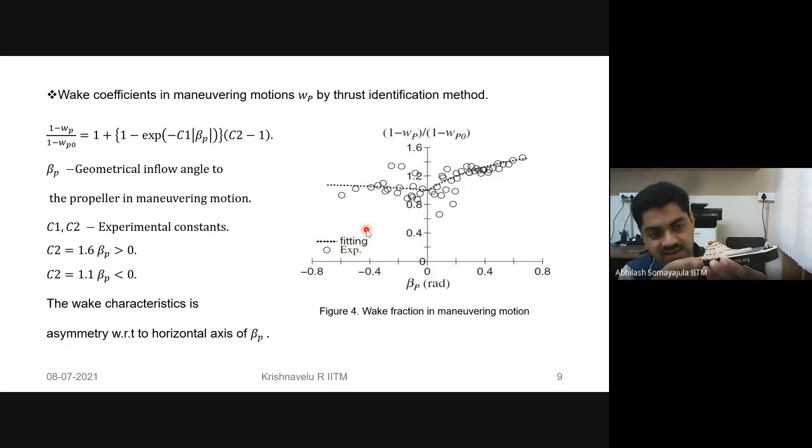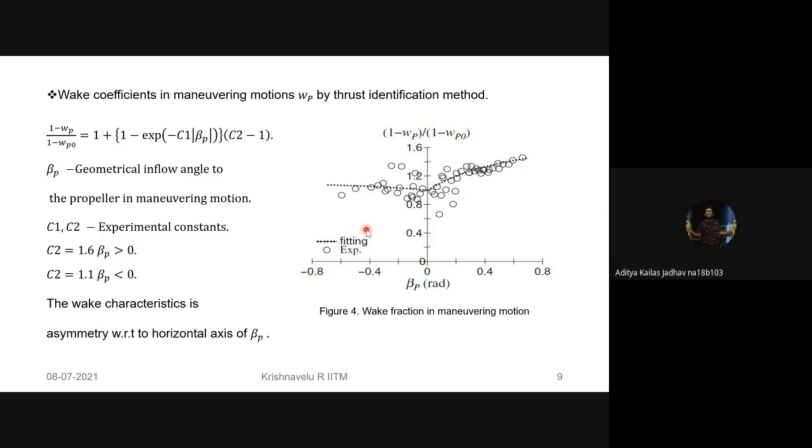Then at the propeller disc, the local inflow angle of the flow into the propeller disc is what is called beta P. Whether the inflow comes from this side or from that side, it will look different to the propeller because the propeller is turning only in one direction. Is that making sense?